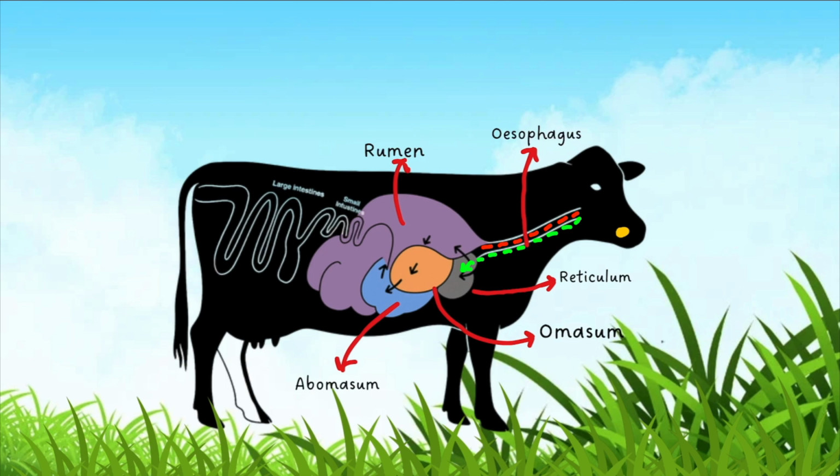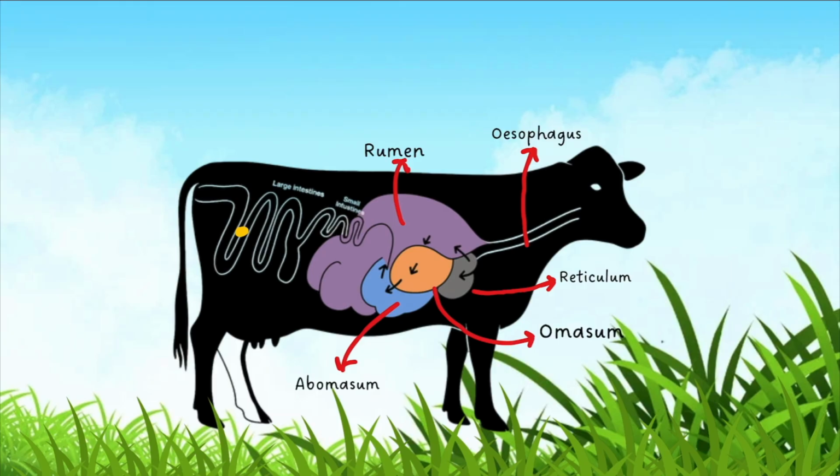So first of all, food is swallowed into the rumen, then it is partially digested, converted into curd, and then regurgitated to the mouth for better chewing. After chewing the food completely, they swallow it again, and the food goes to the further parts of the stomach, which are the reticulum, omasum and abomasum.